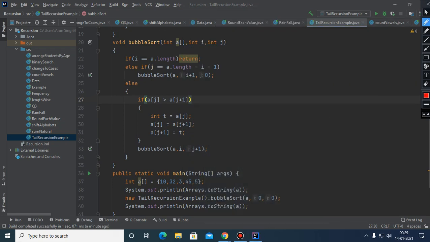Here are some values: 10, 32, 3, 45, 5, with indexes 0, 1, 2, 3, 4. What is the initial value we have passed? I have passed i equals 0 and j equals 0.